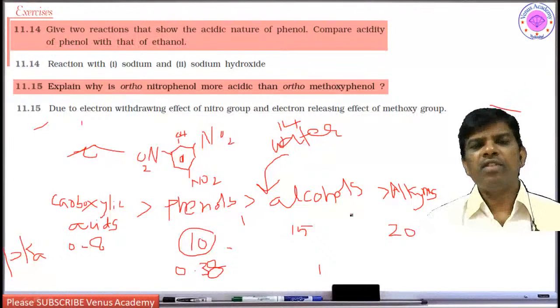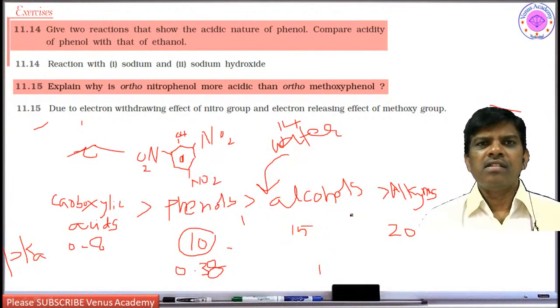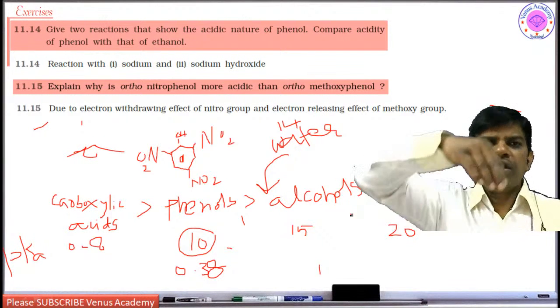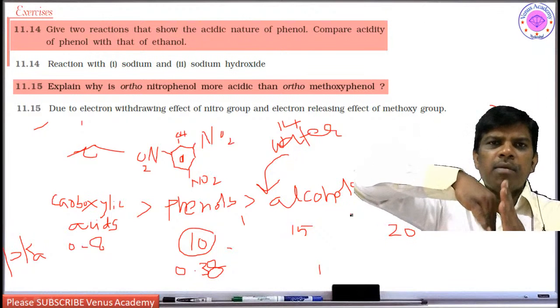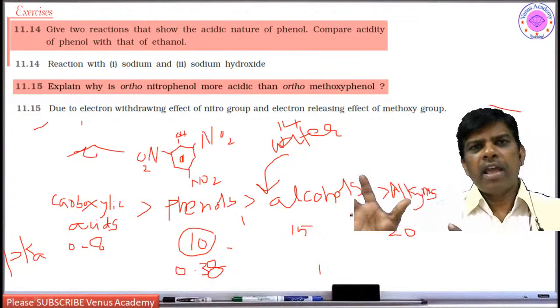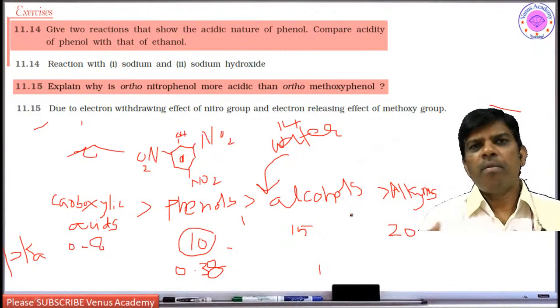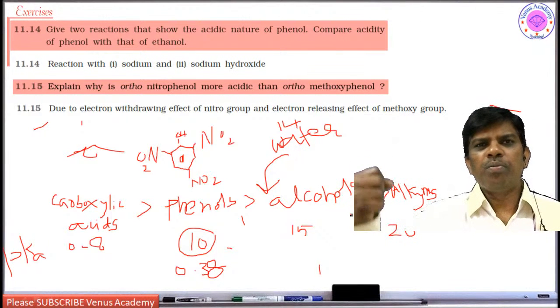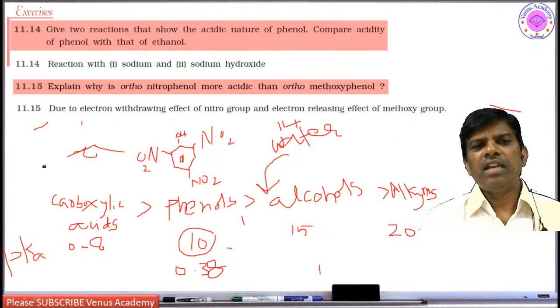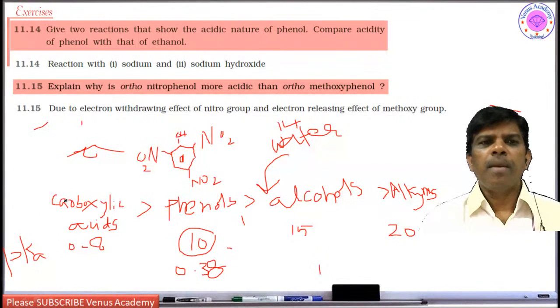Why is this nitro group going to make phenols more acidic? Because in the resonance structures, the phenol oxygen and phenol ring are going to get double bond character, and the negative charge which is going to be formed on the benzene ring will be shared or withdrawn by the nitro group. Yes, so that is why phenols substituted with nitro groups are going to be more acidic than usual phenol.